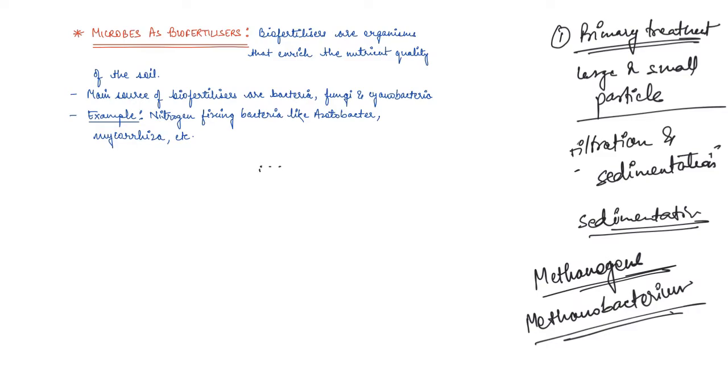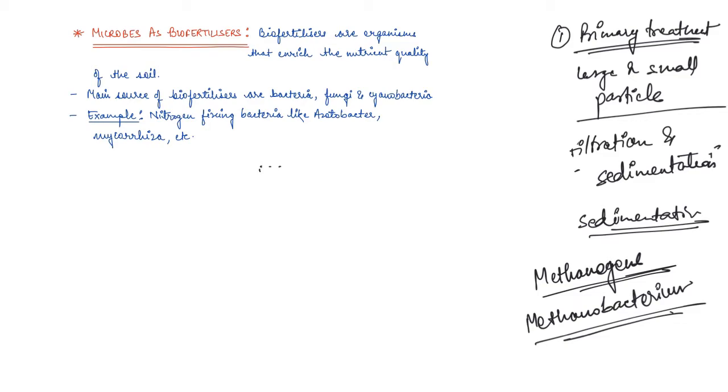So that is why farmers are moving towards organic farming. And there they use biofertilizers, which are nothing but organisms that enrich the nutrient quality. These biofertilizers can be bacteria, fungi, or cyanobacteria.